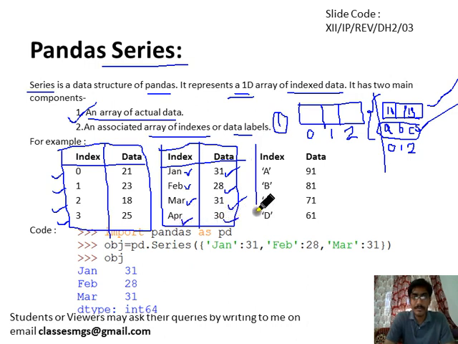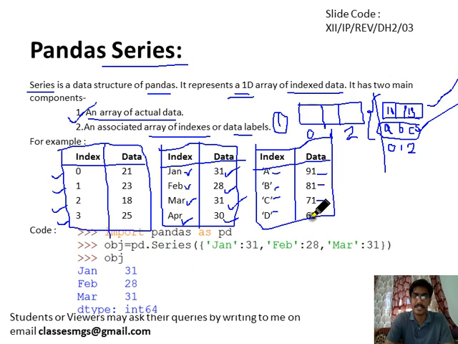Another example uses a single character as index: A, B, C, D are the indexes and the data is 91, 81, 71, 61.